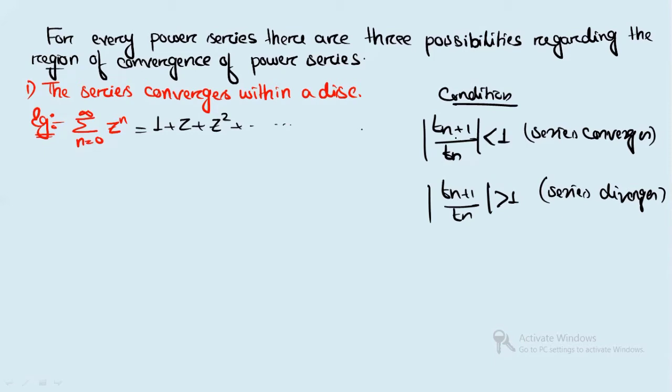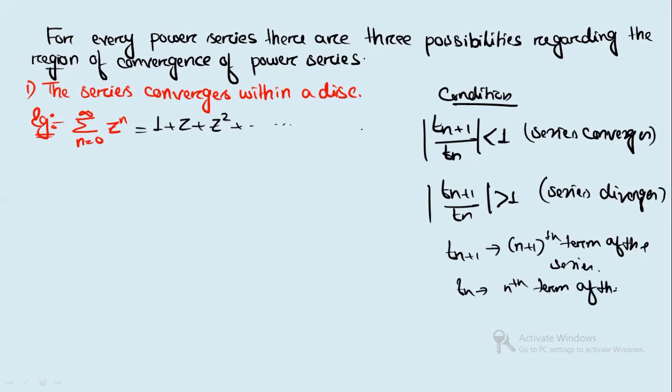Now you might be thinking, what is Tn plus 1? T represents the term, right? So here Tn plus 1 is the n plus 1th term of the series. Similarly, if I say Tn, Tn will represent the nth term of the series. So you have to remember this condition.